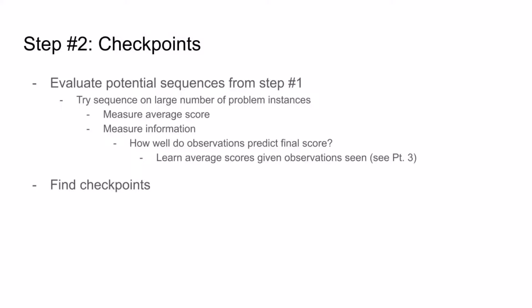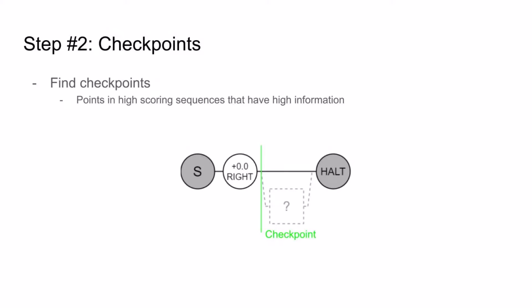So now, we can finally talk about checkpoints. Checkpoints are spots in relatively high scoring sequences that have relatively high information. For example, for the sequence 0 right, the point right before halting is a good checkpoint. This sequence successfully solves pre-sorted problem instances, so it is relatively high scoring compared to other early sequences. And as just discussed, 0 right lets us see a second square of the tape here, giving this spot a particularly high amount of information.